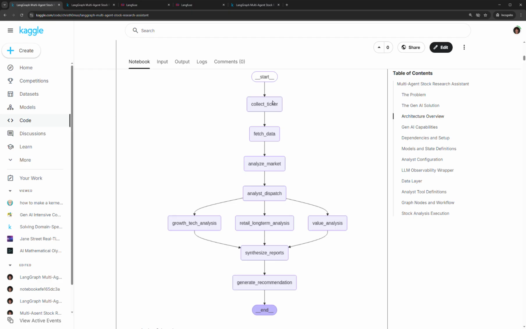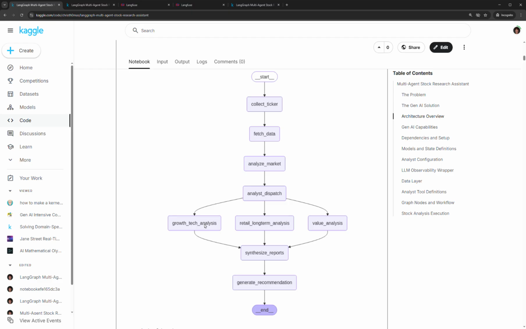The assistant analyzes stocks by first collecting data based upon its ticker from the Alpha Vantage API. Also, recent news and sentiment analysis is collected as well. This information then has technical indicators created from it, and a report is generated, which is then passed to each of our analyst agents.